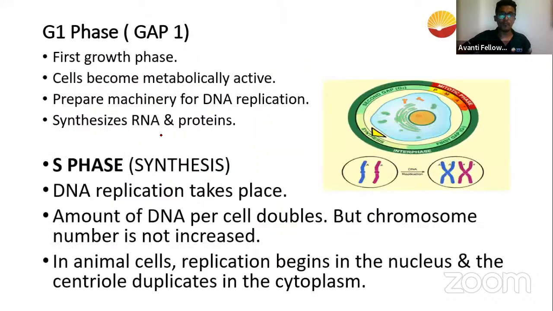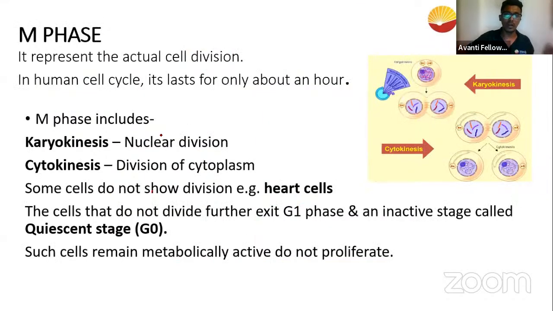The M phase is also called the mitotic phase. Correct? Guys, you agree with me? It's also called the mitotic phase or the meiotic phase. M phase is where the actual cell division takes place. You can't really judge how long it takes for an M phase or a cell division to complete in each cell. It depends from organism to organism, tissue to tissue, so we can't really generalize.